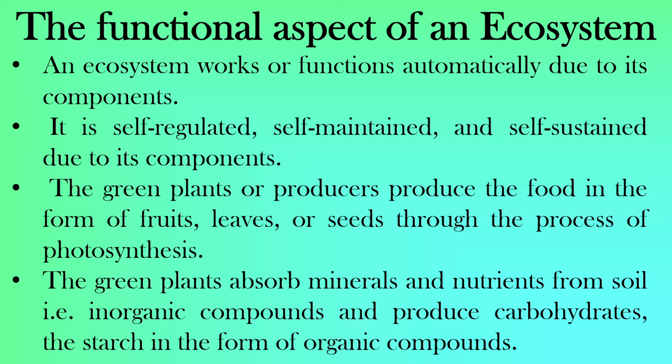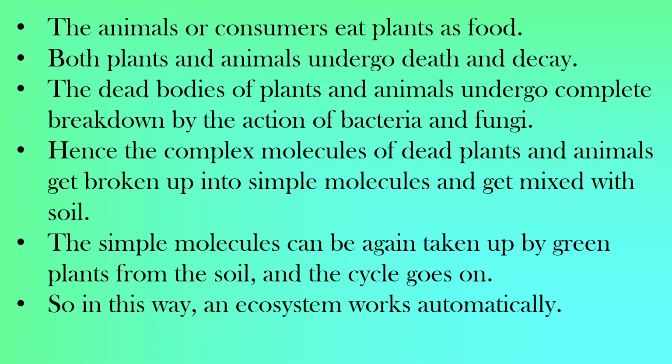So how does it happen? The green plants, or the producers, produce the food in the form of fruits, leaves, or seeds through the process of photosynthesis. These green plants absorb the minerals and nutrients from the soil, that is inorganic compounds, and they produce carbohydrates or starch in the form of organic compounds. Plants as food, or leaves or fruits, are eaten up or consumed by the animals as food.